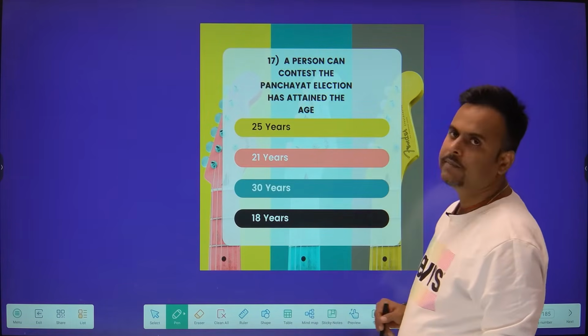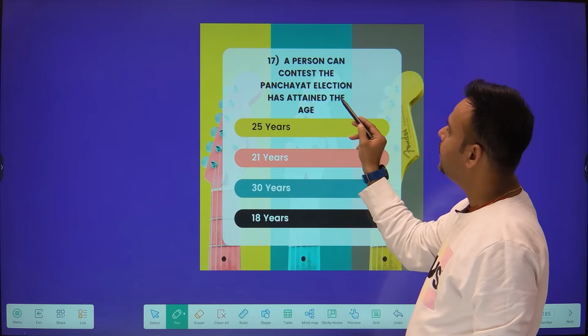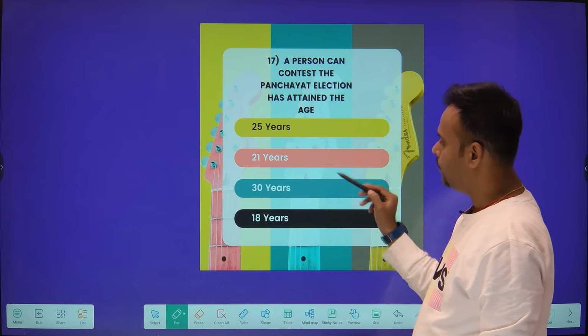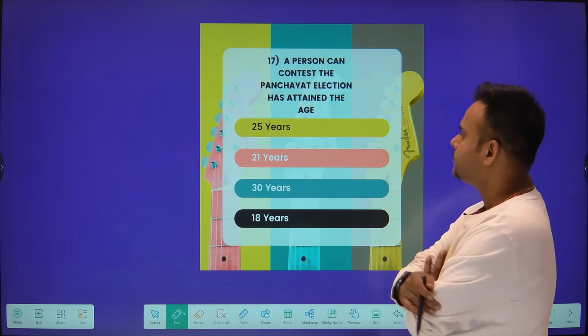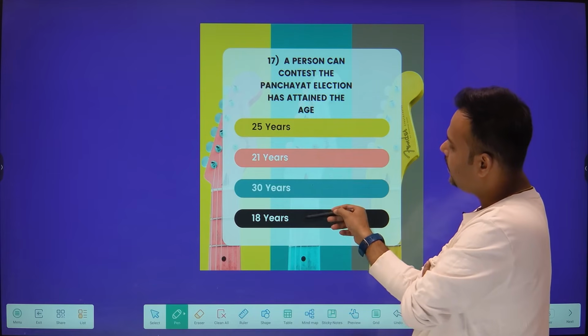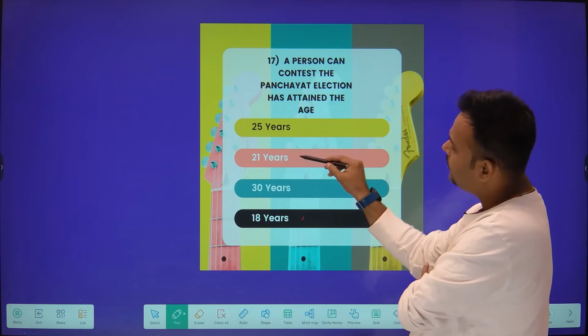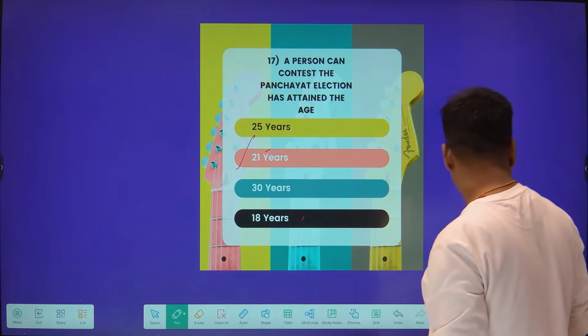See, question number 17. A person can contest the panchayat election if he has attained the age of. That means who can contest the Panchayati Raj election? Your options are 25 years, 21 years, 30 years and 18 years. Answer is 21 years. This one is your answer, 21 years.